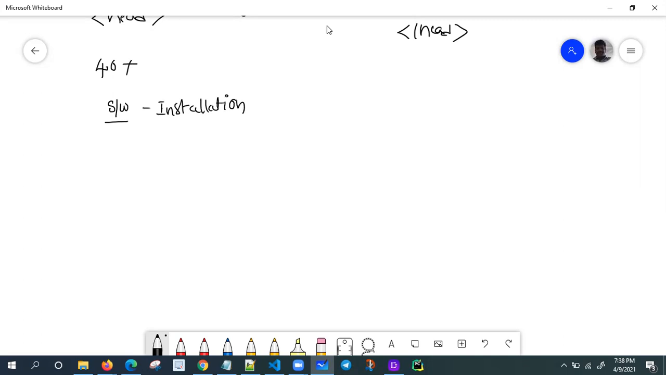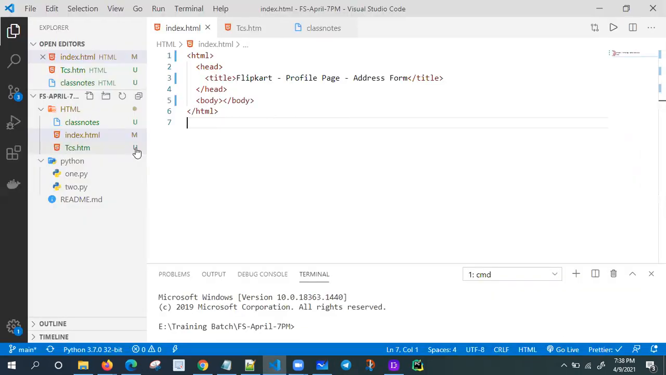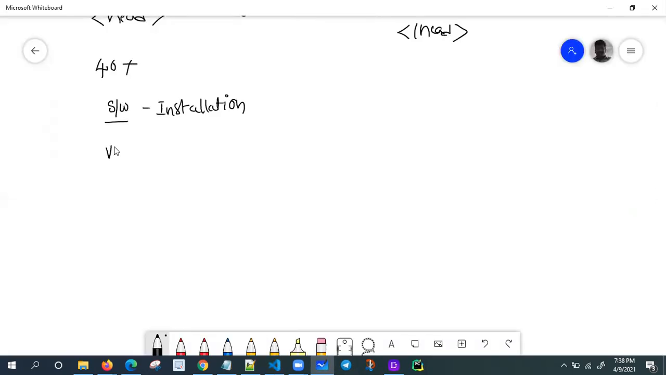Okay, installation. So right now I'm using the VS Code Editor. What is this one? This is a VS Code Editor, or IDE. What is the meaning of IDE? IDE means Integrated Development Environment, used for software development.